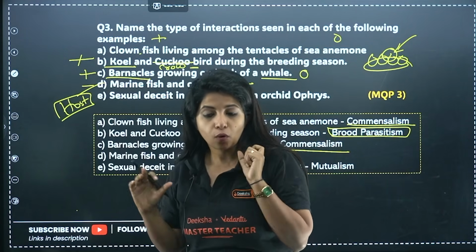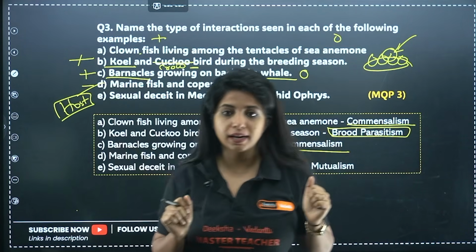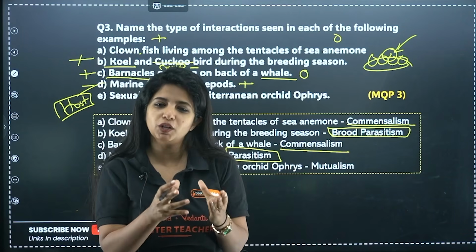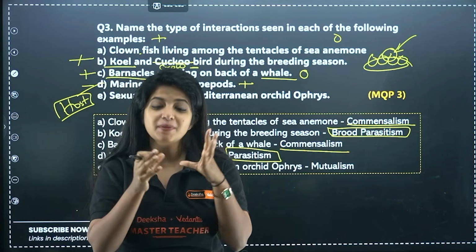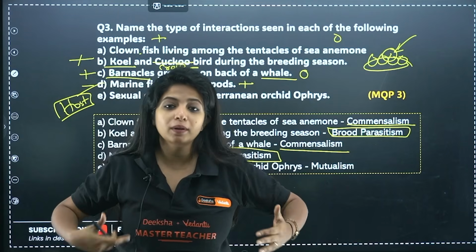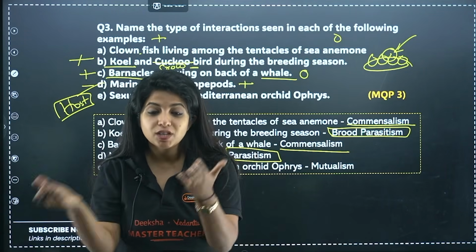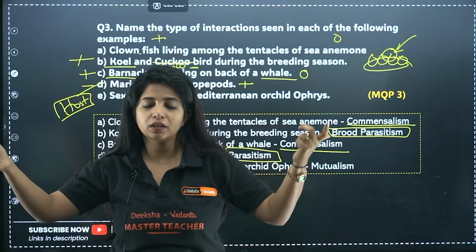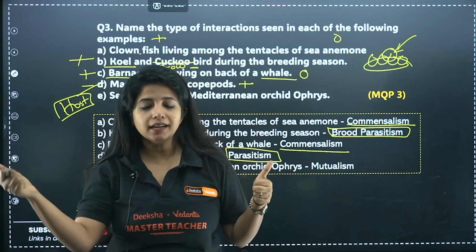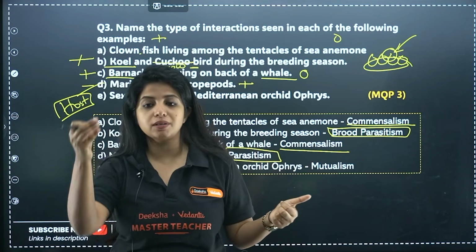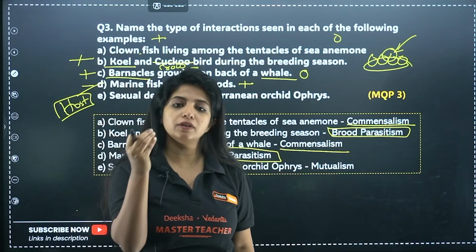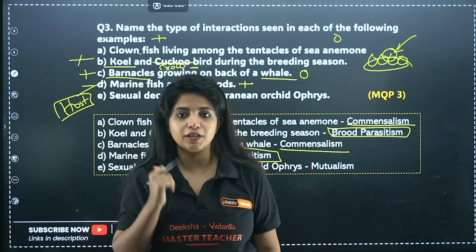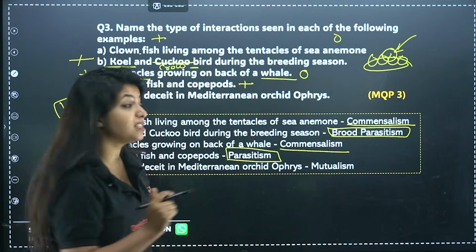But you know what? Over here, the bee will also get some pollen grain from this particular plant, Ophrys. It can eat some, but anyhow, it will also be transporting some unknowingly. So when it is transporting, the plant is getting benefited, and the Ophrys is getting benefited, and the bee, my dear children, is getting benefit because it gets some amount of the pollen grains to eat, and apart from that, it also does pseudo copulation. Well, this is an example of sexual deceit.